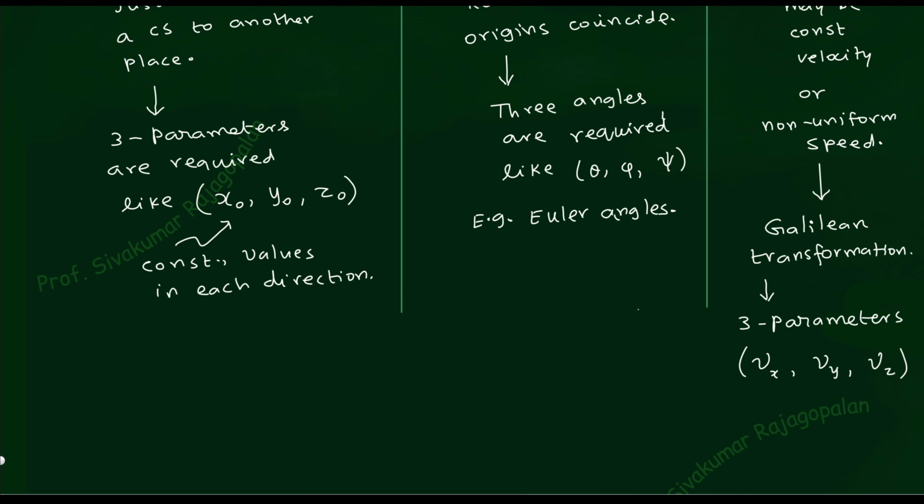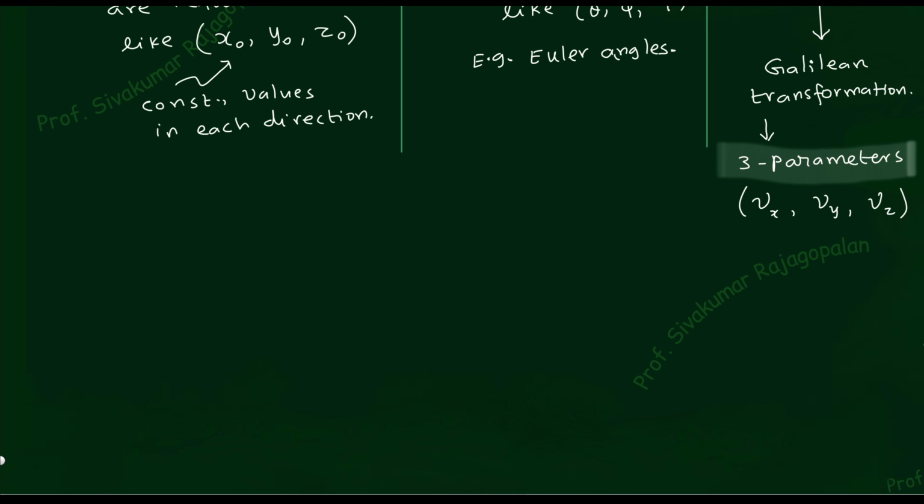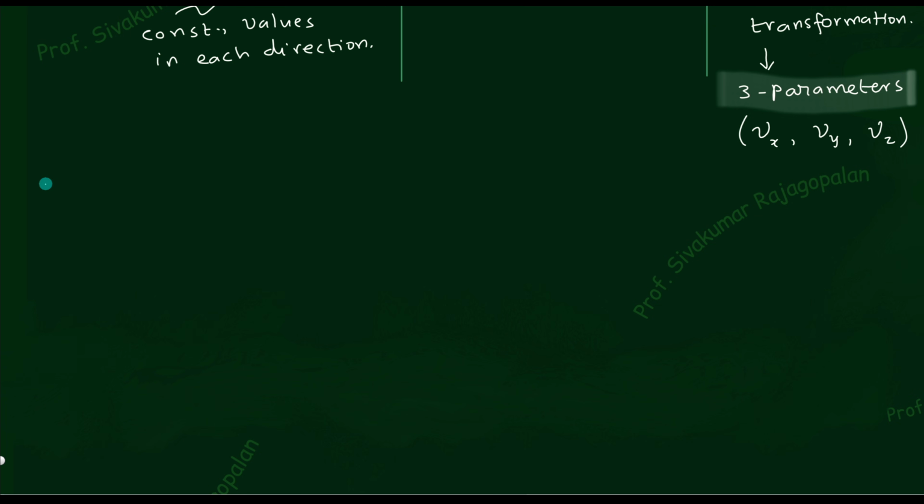Now you simply add them: 3 parameters for the translation, 3 angles for the rotation, and 3 parameters for velocity. So 3 plus 3 plus 3, a total of 9 parameters are required for the time being.